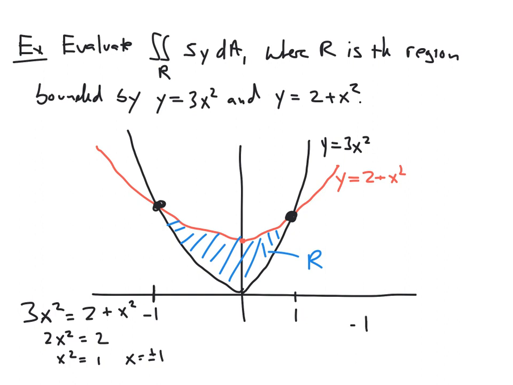So we have negative 1 less than or equal to x less than or equal to 1. And our y values lie between our two curves. And so I know y is always going to lie above the black curve, which is 3x squared, and below the red curve, 2 plus x squared.